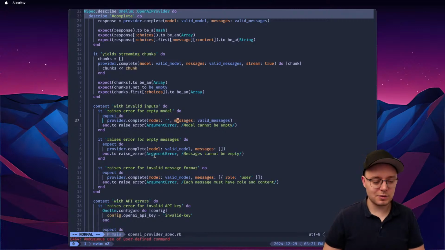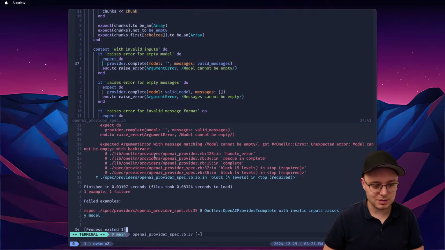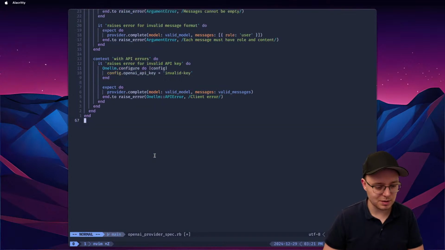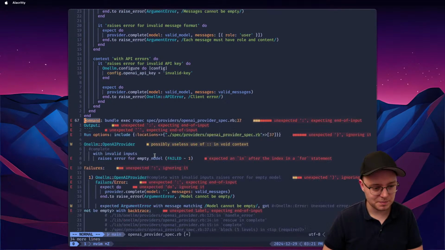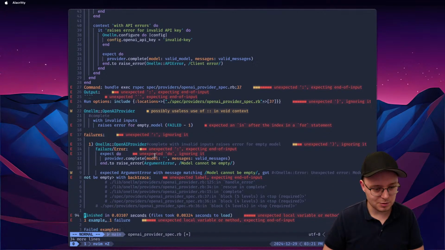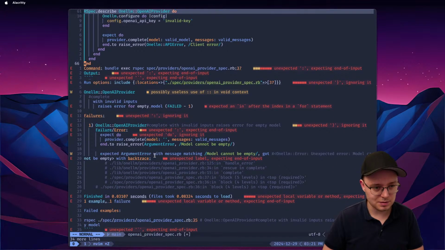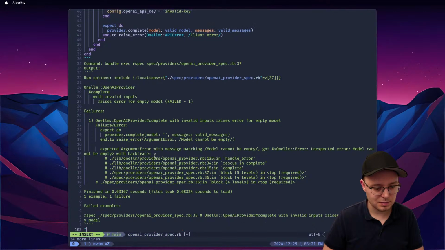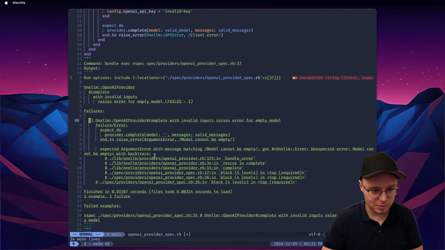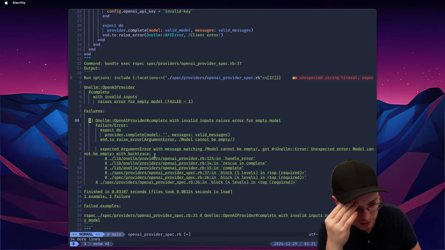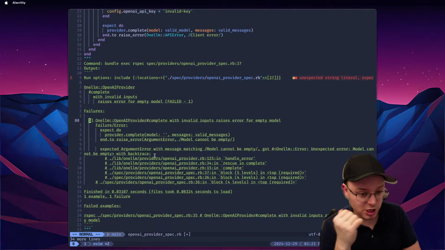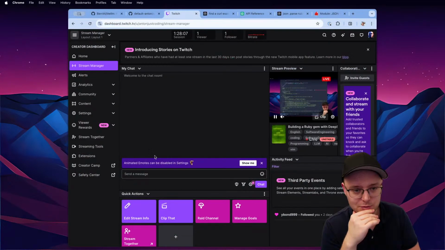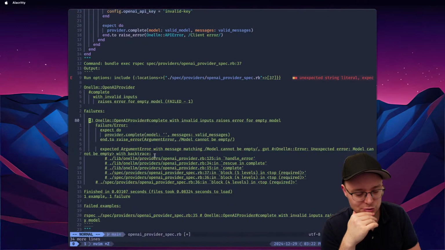Oh man, I need to fix this. This is annoying, the way it works. I cannot scroll my tests. Oh, actually, I can just paste them here, which is not going to be very beautiful, but still. So OpenAI provider. Yeah, I can just do something like this, and it'll at least look better. I need to fix that in my Neovim configuration that I recently changed. This is what happens with Neovim when you just meddle with things. They just suddenly start to break.